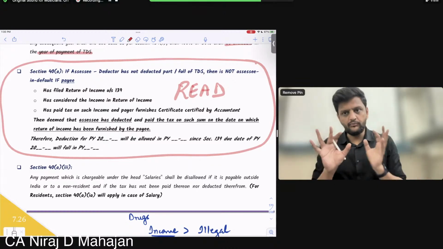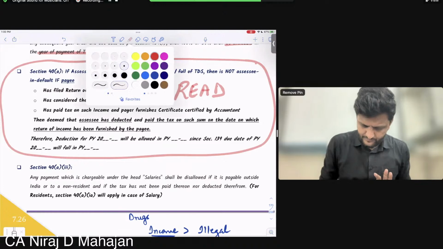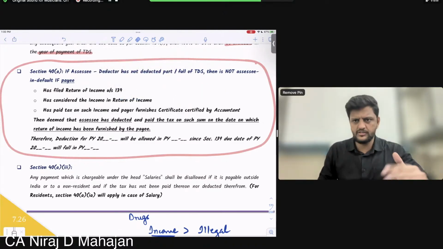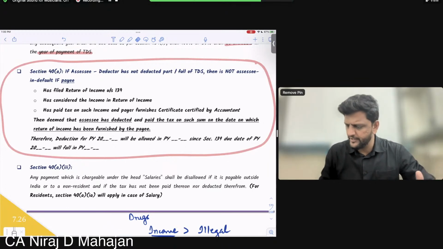Recording in progress. One of the most important points which you are going to learn, okay? If you understood 40A1 and 40A1A, now this is better than that, okay? Pay attention, please pay attention, this is very important, okay? Ready?